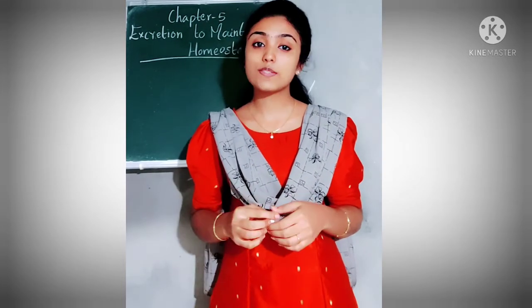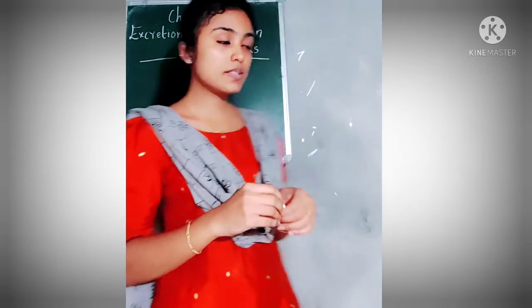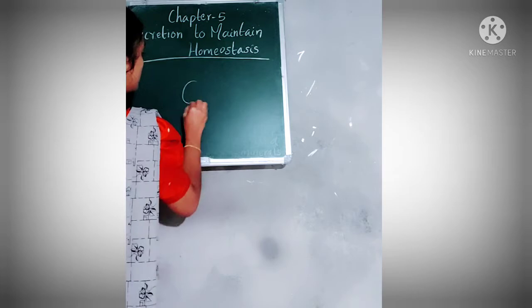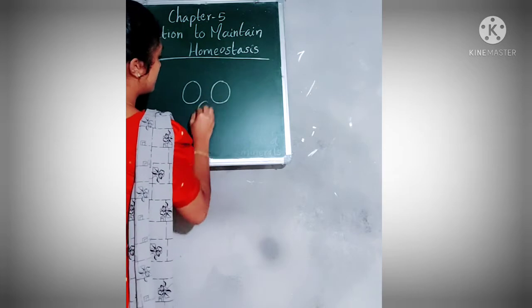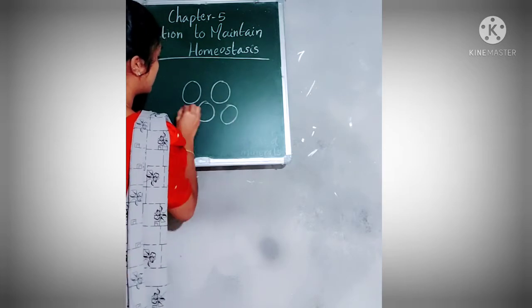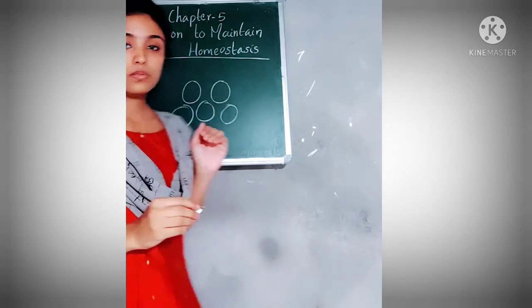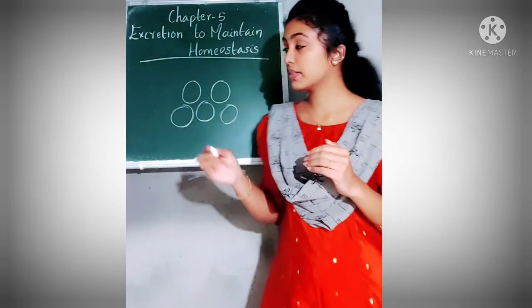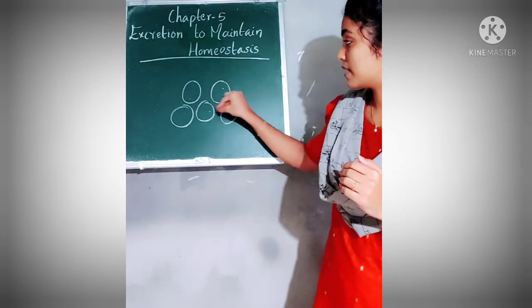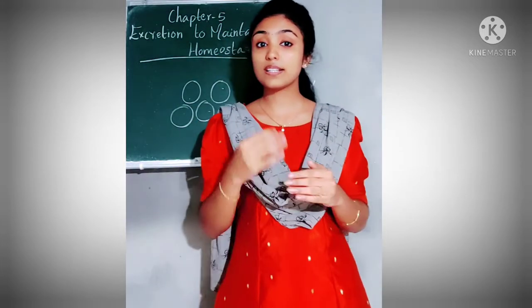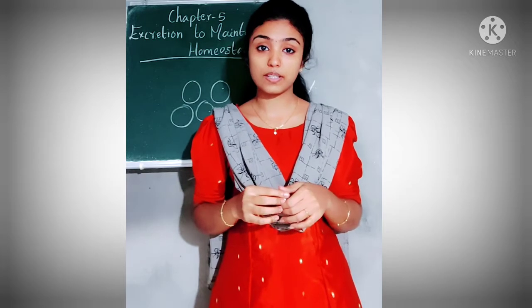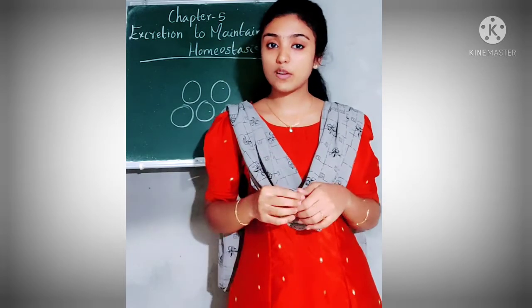From where is it formed? The waste materials inside our body are formed as a result of various activities that take place inside our cells. So just consider these are the cells in our body. Various life activities take place inside these cells, and as a result of those life activities, some waste products are formed.